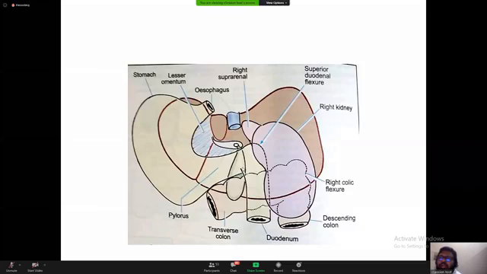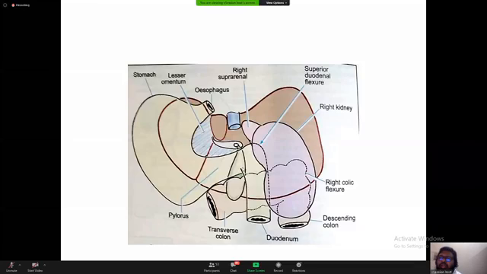And this lesser omentum goes, as I've told you, converges towards the porta hepatis, where there is VAD: vein, artery, duct. Similarly, portal vein, hepatic artery, bile duct, VAD. You have studied the vein, artery, nerve in the intercostal space. You study the VAP, vein, artery, pelvis, in the hilum of the kidney.